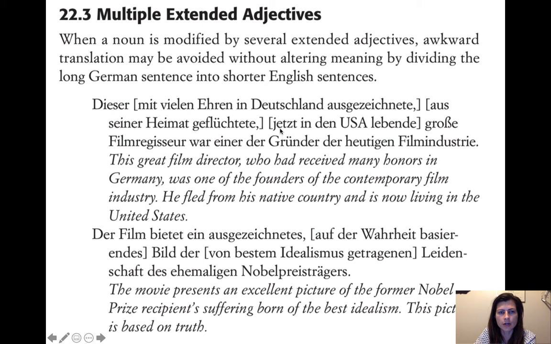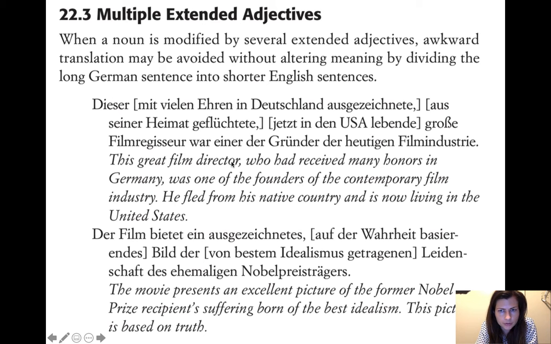This one has 3 in a row. So, dieser mit vielen Ehren in Deutschland ausgezeichnete, aus seiner Heimat geflüchtete, jetzt in den USA lebende, große Filmregisseur war einer der Gründer der heutigen Filmindustrie. So it's not really different from the ones we've been doing before. It's just that there are 3 of them in a row. So it makes it a little harder to translate.